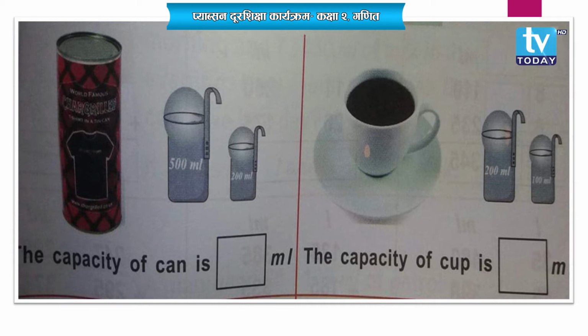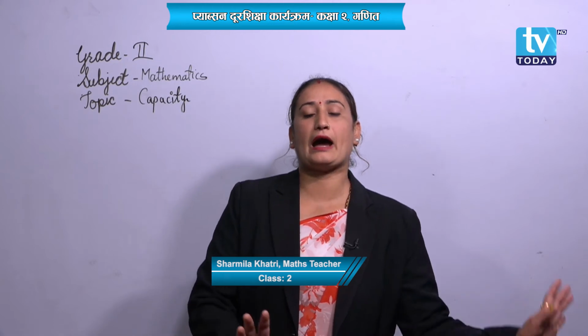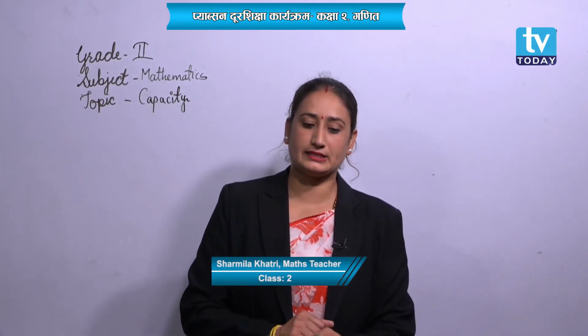Please add it, how much it can carry, how much it can hold. It's 300 milliliter. That means the capacity of a cup is 300 milliliter. If I try to put 400, then what will happen? It will flow out, right?